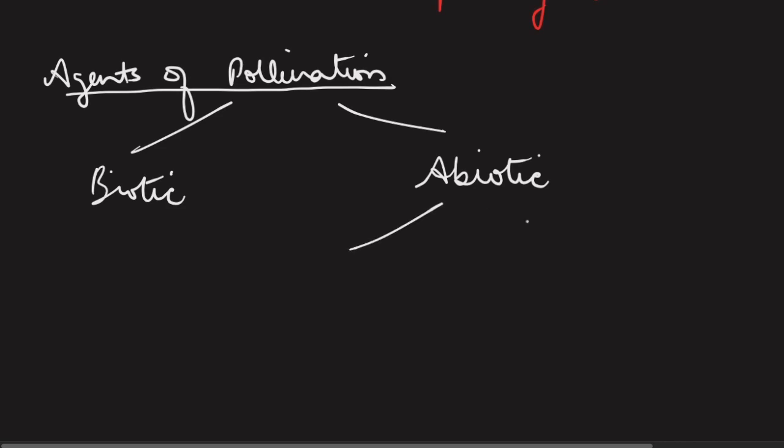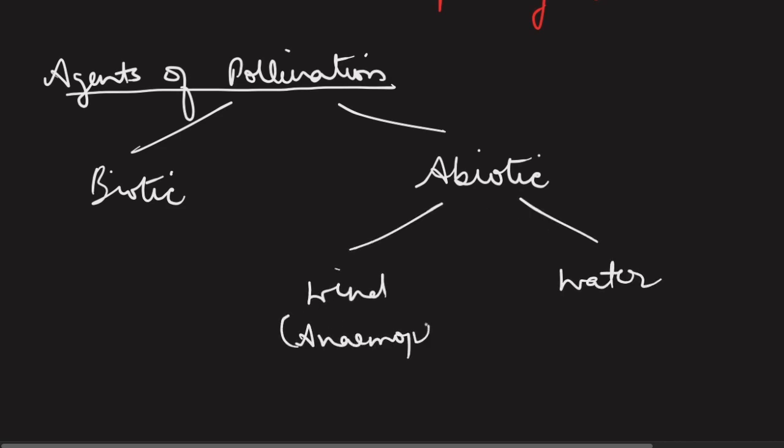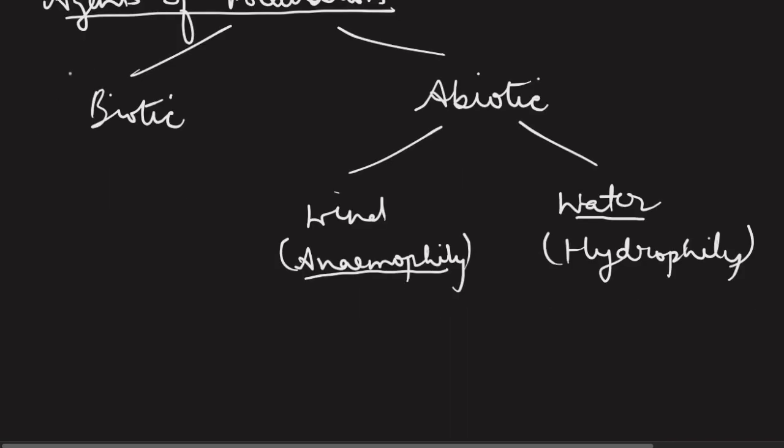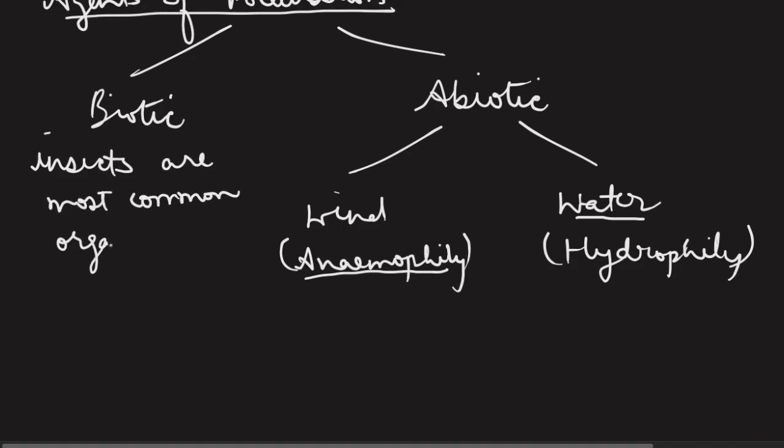In case of abiotic agents of pollination, the two major categories which will help here are wind and water. And the pollination which is aided with the help of wind is called anemophily, and when water is used as agent of pollination, it is called hydrophily. In case of biotic agents, insects are the most common organisms that are used by flowers as pollinators.